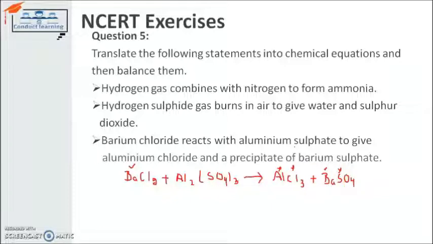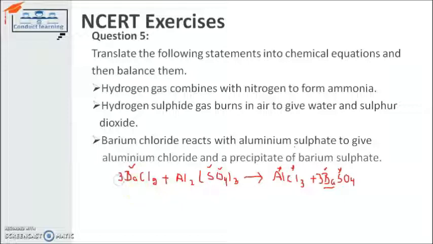It is not balanced. So to balance it, I will write down 3 here. Barium is already balanced, so I directly switch toward the sulfate side. So don't consider it wrong, you can start with the chlorine also. It's up to you. So I write down 3 here. So I found we have 3 barium atoms on the product side, sulfur 3 and oxygen 12. So this is balanced, but barium is not balanced. So I have to write down 3 also here.